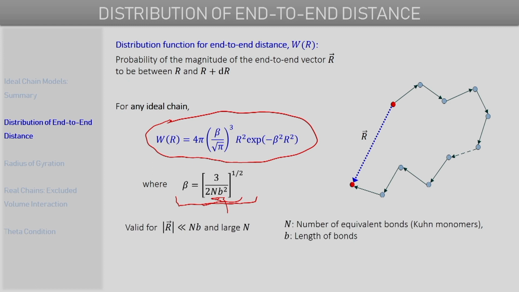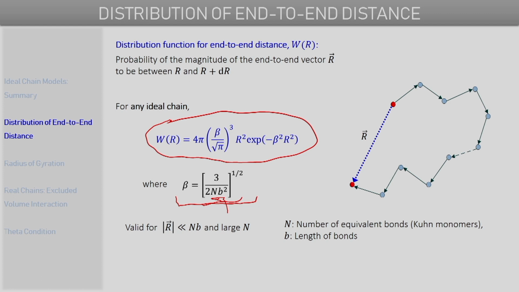So again, the validity in this case also applies only when the end-to-end distance that we are considering is much smaller than capital N times b, which is again the contour length for this equivalent freely jointed chain corresponding to any ideal chain that we have, and also the number of such bonds should be quite large.